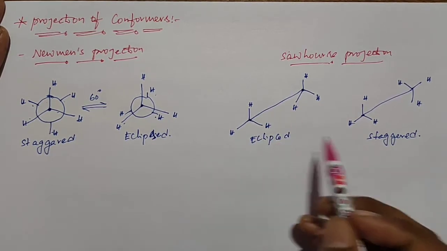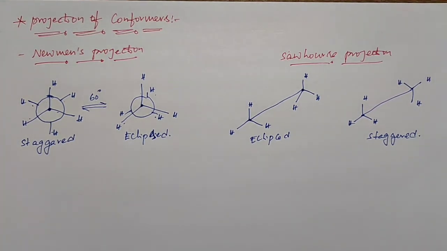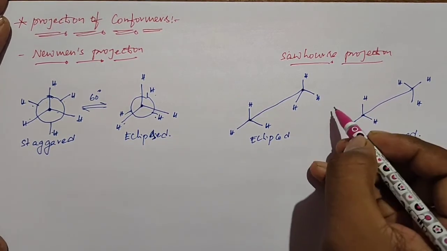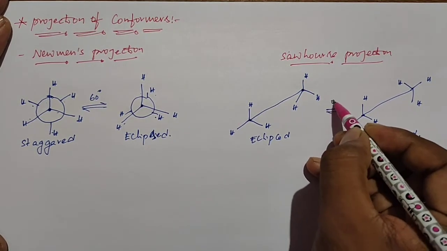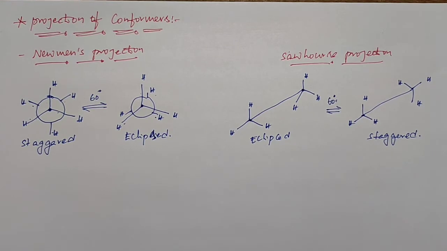This is the eclipsed arrangement, and this is the staggered arrangement. But mostly we use the Newman's projection for representation of conformational isomers. Here also, by rotation of 60 degrees of the carbon-carbon free bond, we can convert the eclipsed form into staggered form, and staggered form into eclipsed form. So this is about Newman's projection and Sawhorse projection, but we mainly use Newman's projection.